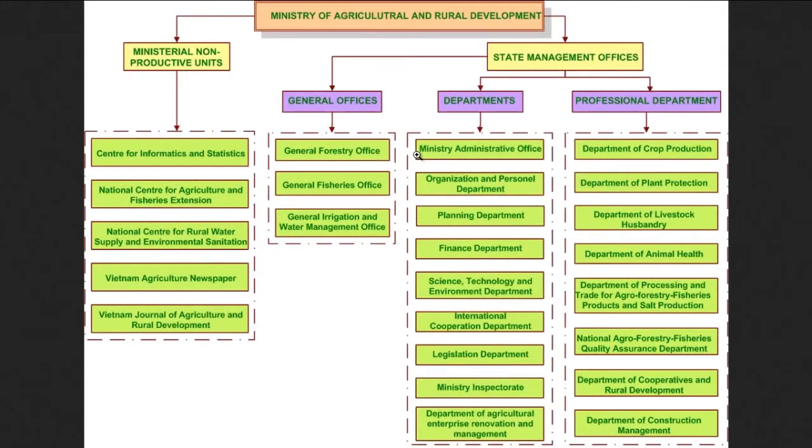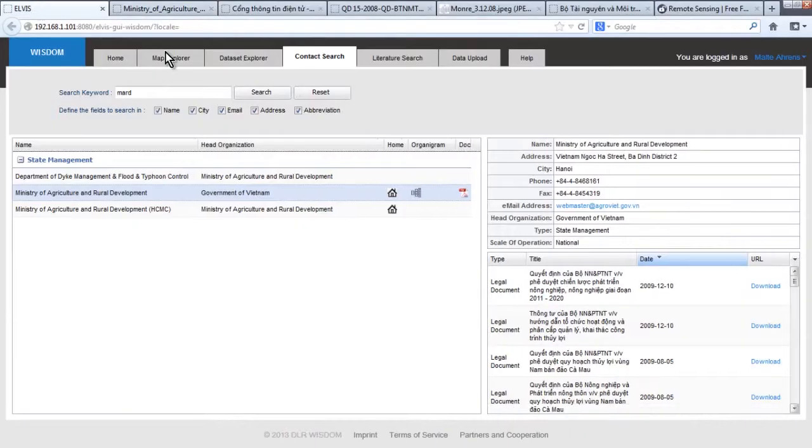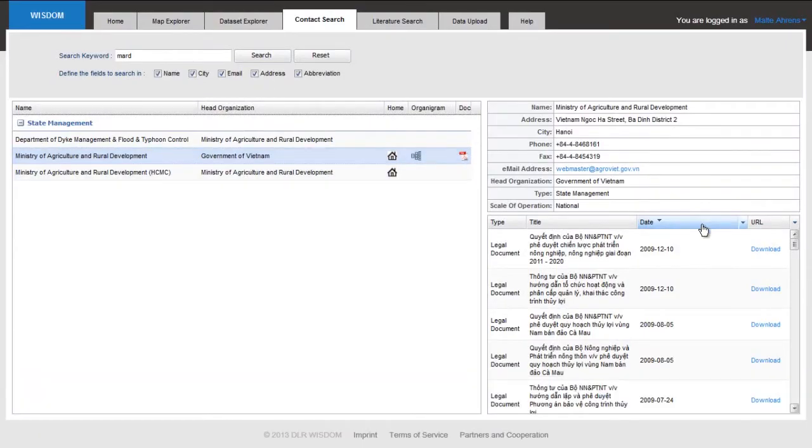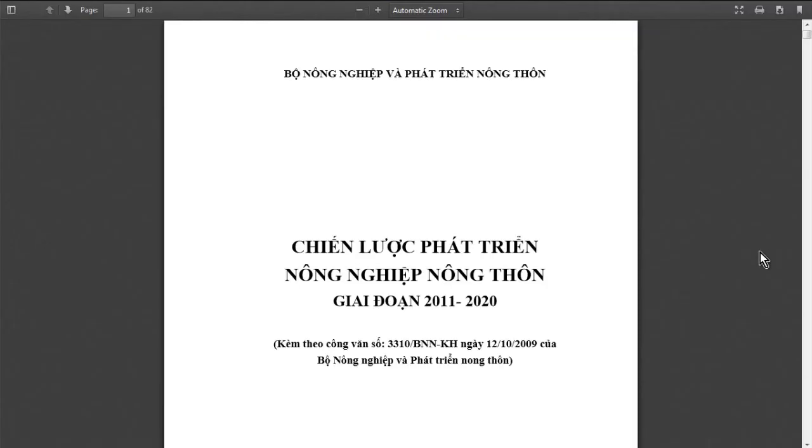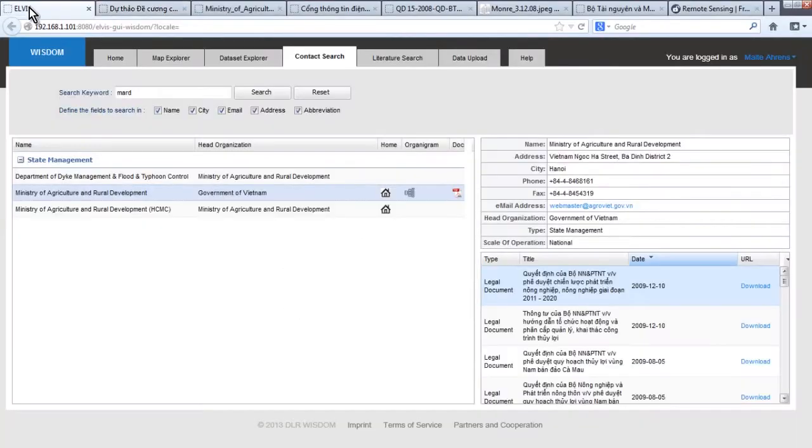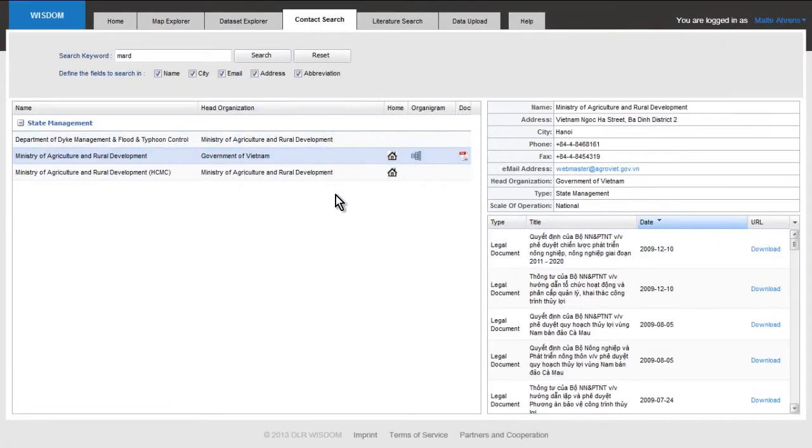Also here for MARD, we have an organizational chart, but we don't need it at the moment. And also here, we can download recent legal documents, sorting them by date. So here's one of the most recent ones. Opening it, we're retrieving an interesting report, which of course you can then save to your own hard disk. So you see the system allows us to search for literature and also for contacts. Now, I have introduced you to a lot of key features of this information system: the Map Explorer, the Dataset Explorer, the question answering function, the sensor network and data upload, and the literature search and contact search functions.